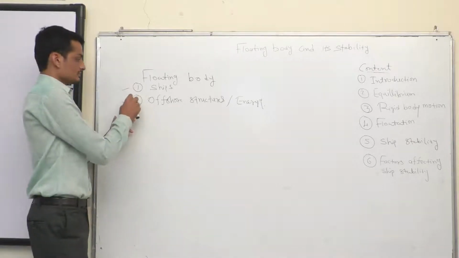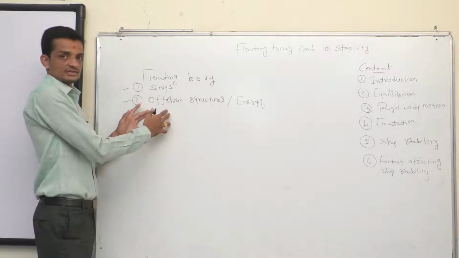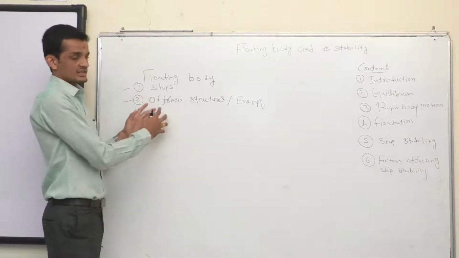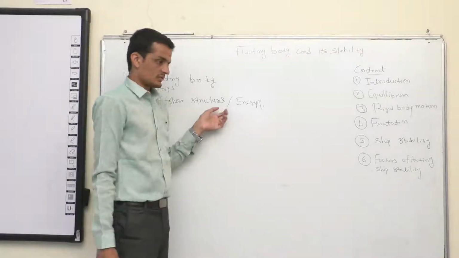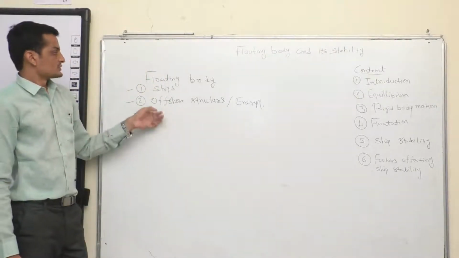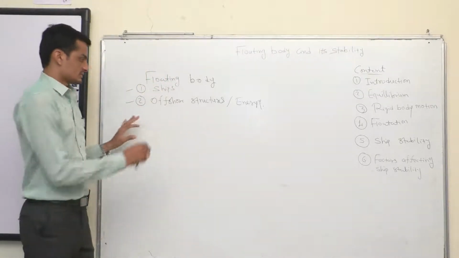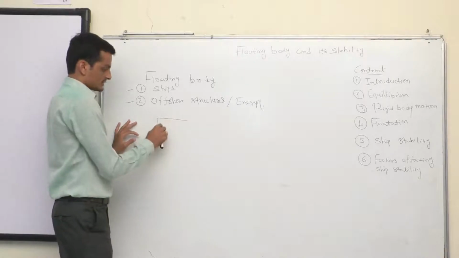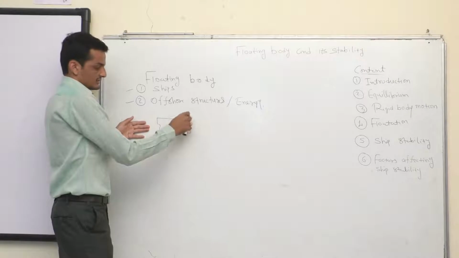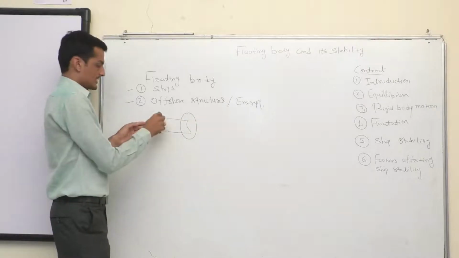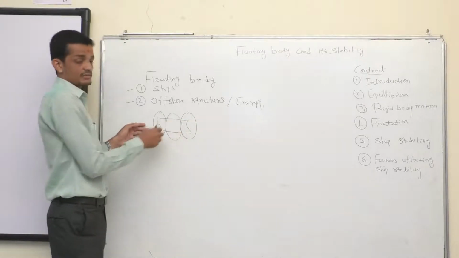So based on the functions, they have different designs. The design varies in dimensions. The design varies as the water depth is concerned. So this is all about the floating bodies. So a ship looks like this, where the front part we call as bow, the right part we call as stern, this is called mid part.